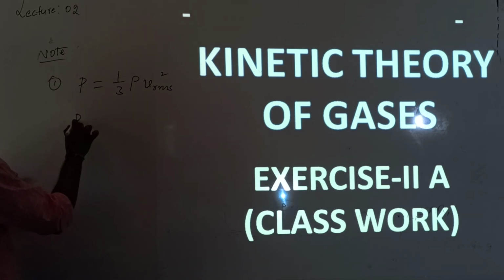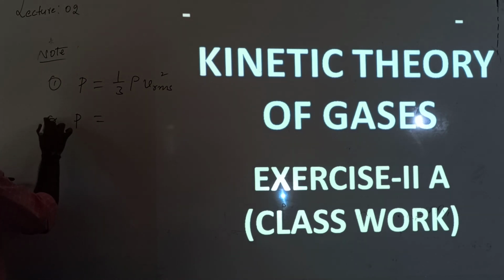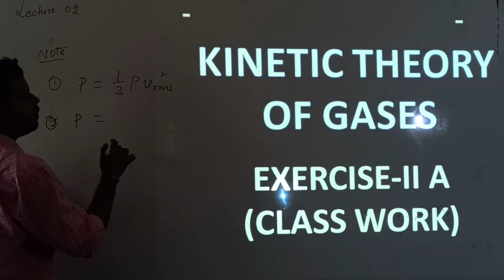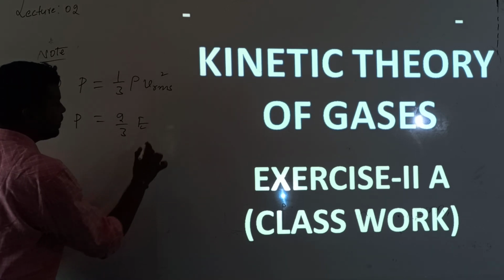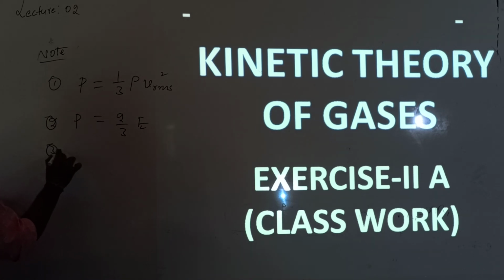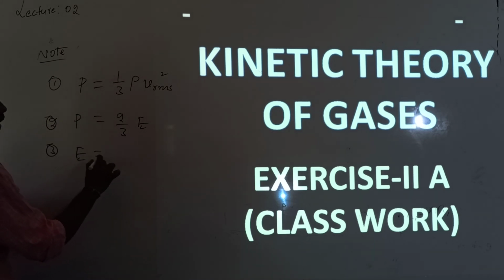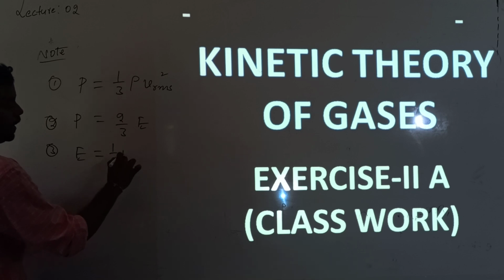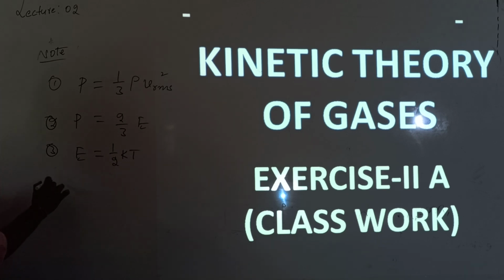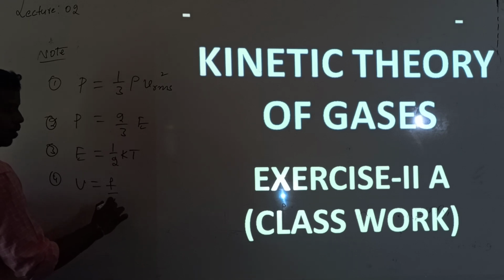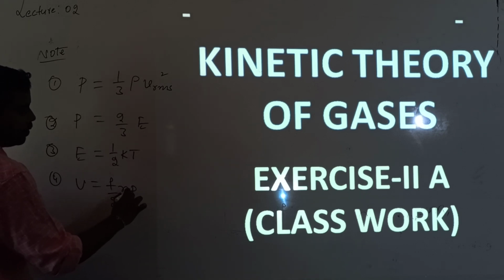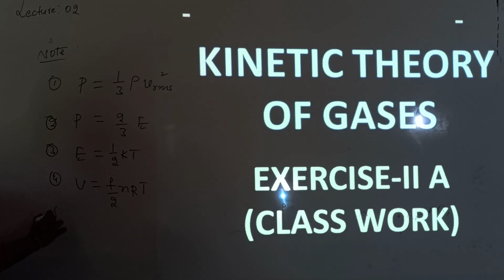The relation between the pressure and kinetic energy, P equals 2 by 3 into kinetic energy. The average kinetic energy per molecule per degree of freedom is 1 by 2 kT. And the total internal energy for a gas of n moles having f degrees of freedom is given by f by 2 nRT.